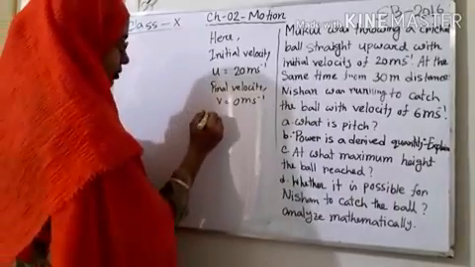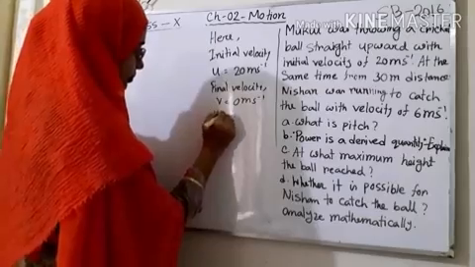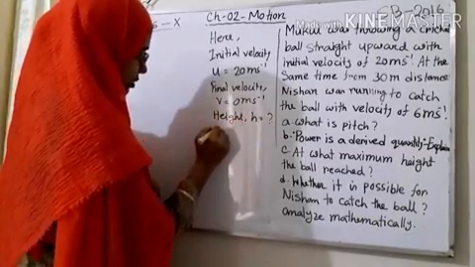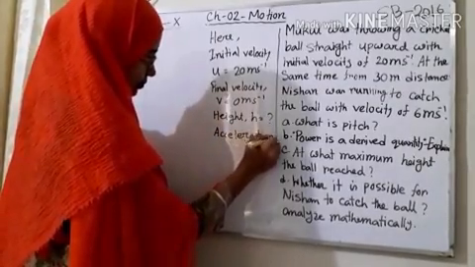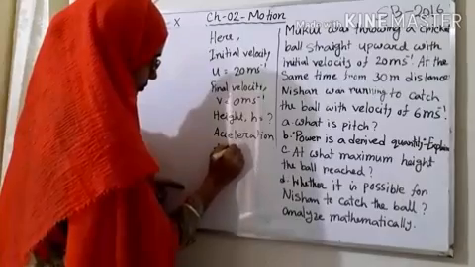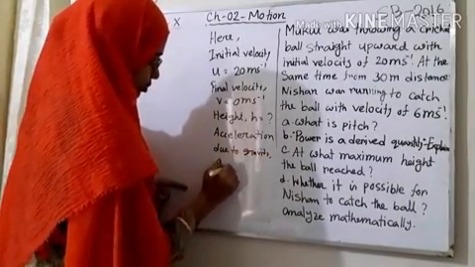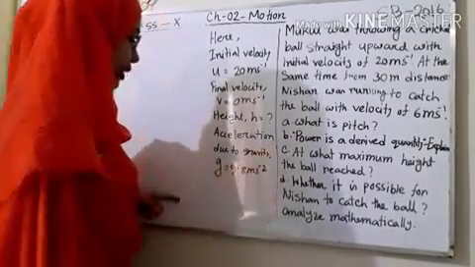In that question we have to find out the maximum height, h equals what, and acceleration due to gravity, g equals 9.8 meter per second square. It is a fixed value, we all know that.